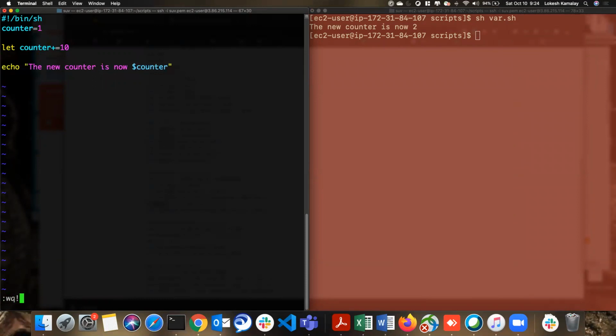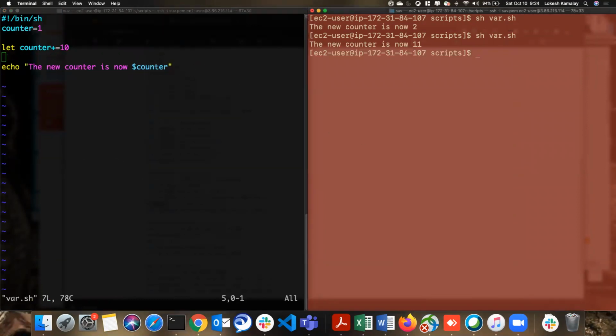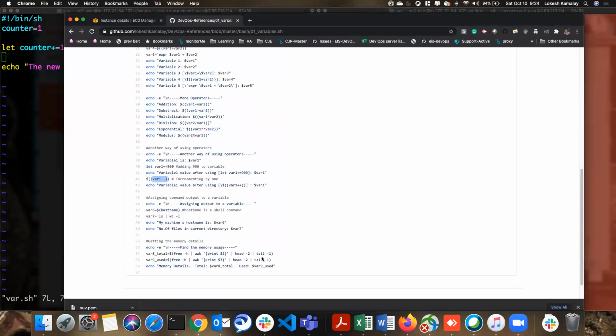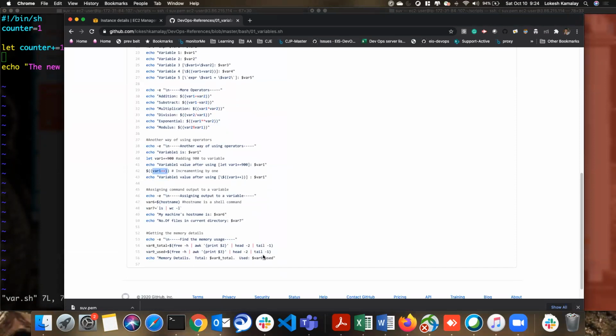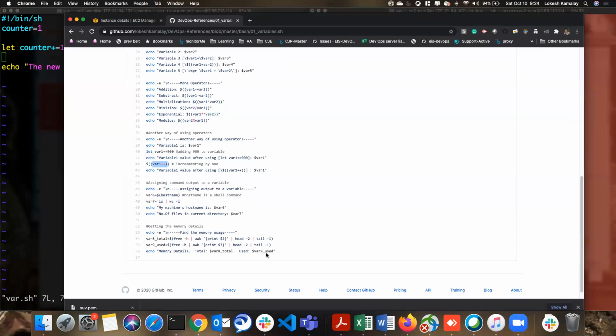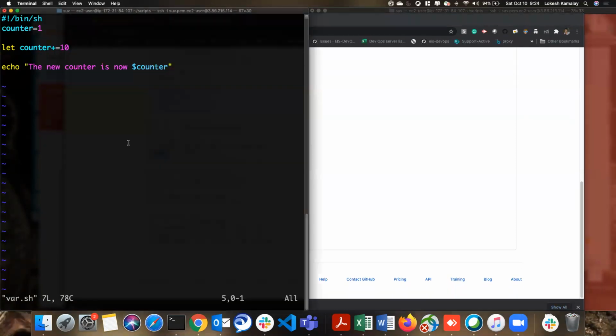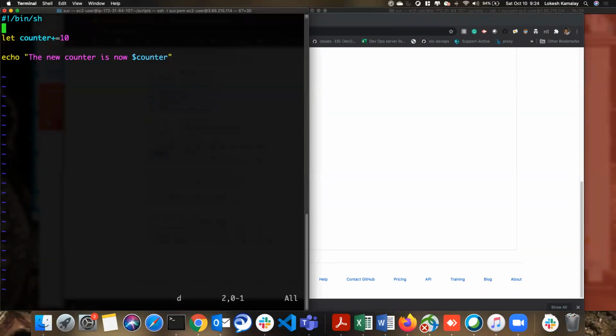Oh, sorry. So 11. So that's about the counter. And then we also have, yeah, so now we have seen this value, right? So how I can assign a command output to a variable. So now we know the command, right? So what is the command?